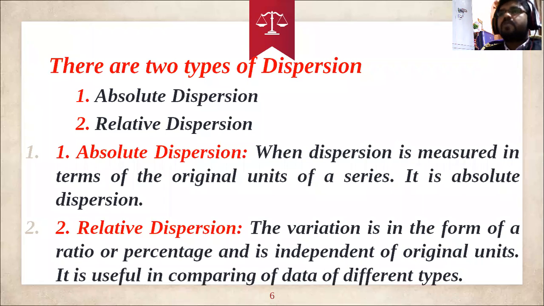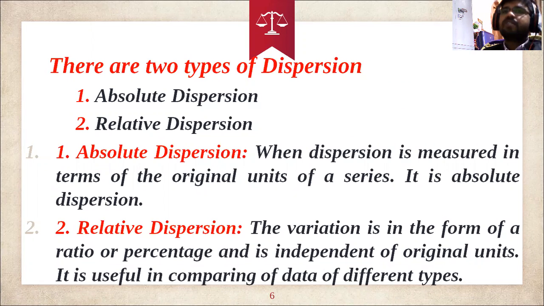Absolute dispersion. Also, when we show the results in terms of original values, not ratios and not percentages, we can say that it is absolute dispersion. So mainly, absolute dispersion is when the dispersion is measured in terms of the original units of the series.